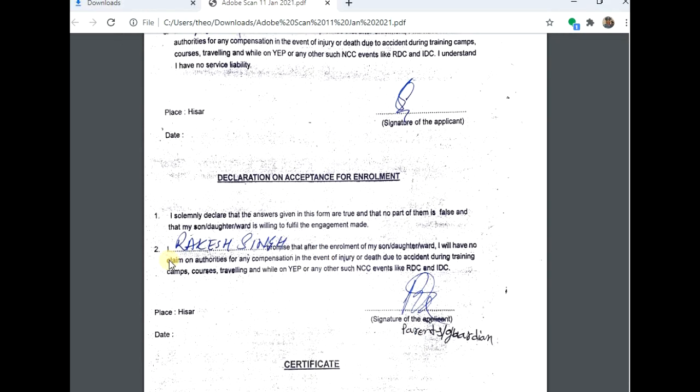Now here it is for your father. The name of your father: I promise that on enrollment of my son, daughter, I will not complain or claim from authorities any compensation in the event of injury or death due to an accident during the training. So here is the signature of your parents.